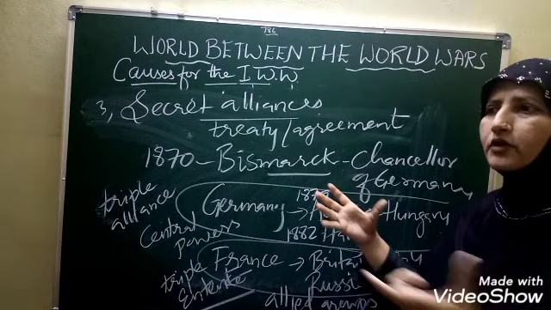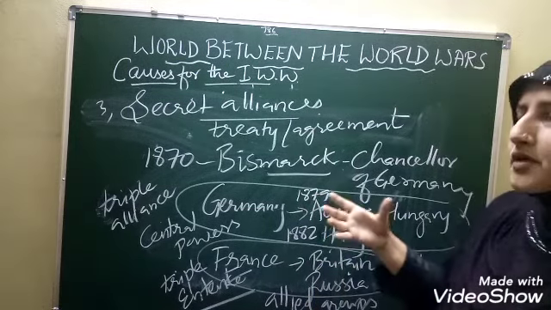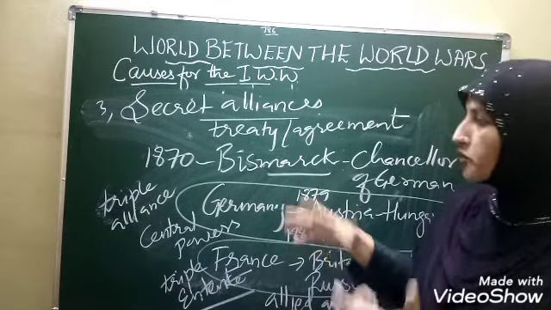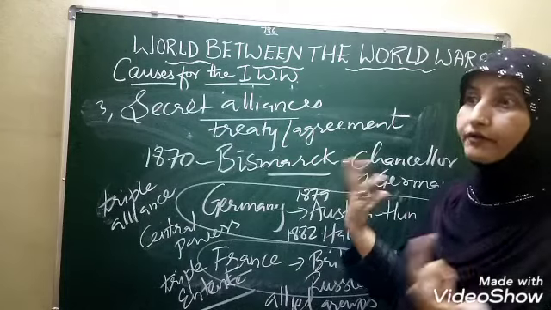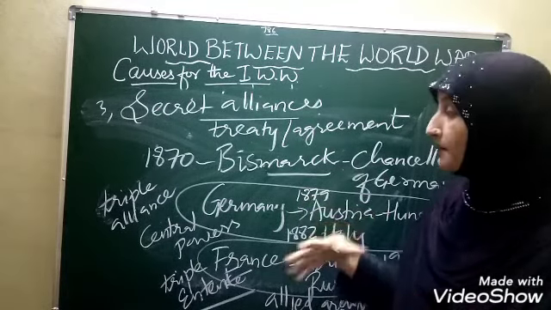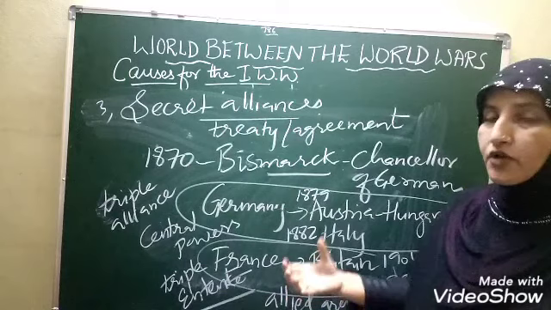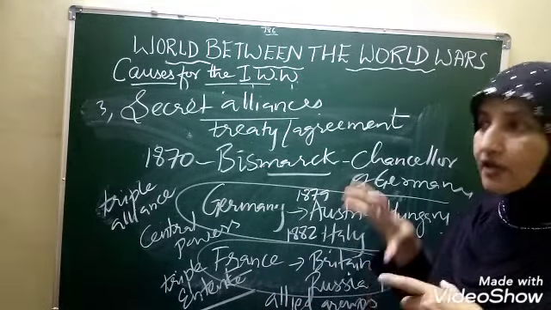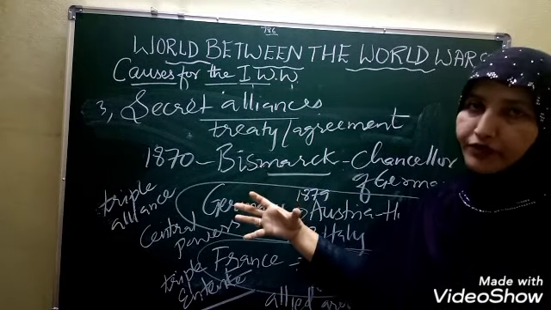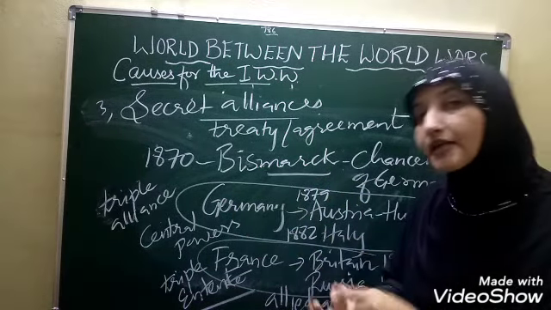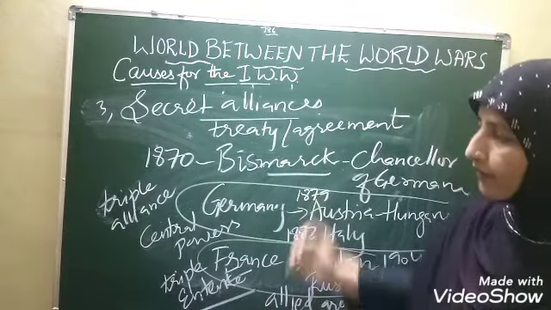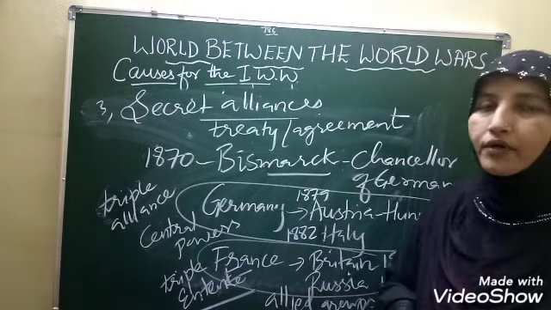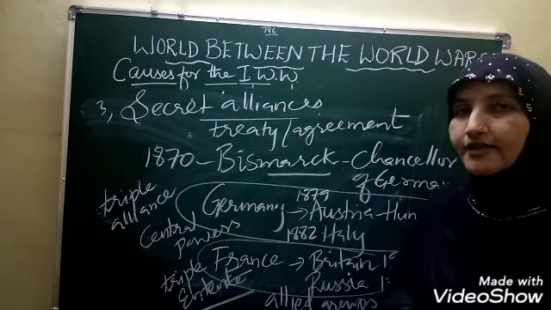So what happened when the two groups were formed, children? There was tension from all sides about who was going to attack them, and which kinds of weapons the others were manufacturing to attack them. In this feeling of insecurity, they started showing suspicion and doubt toward the other groups. The hatred and suspicious feeling that developed among these groups, children, led to the First World War. So this is clear, children: secret alliances.